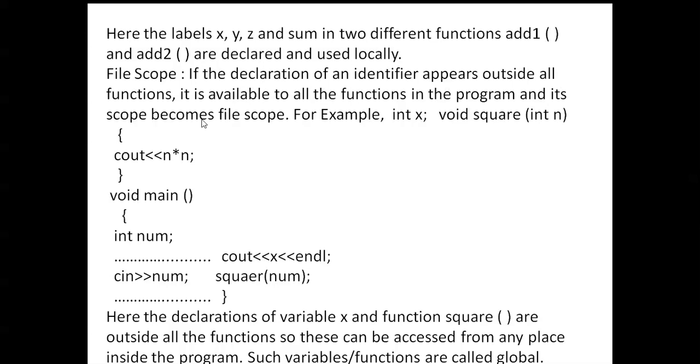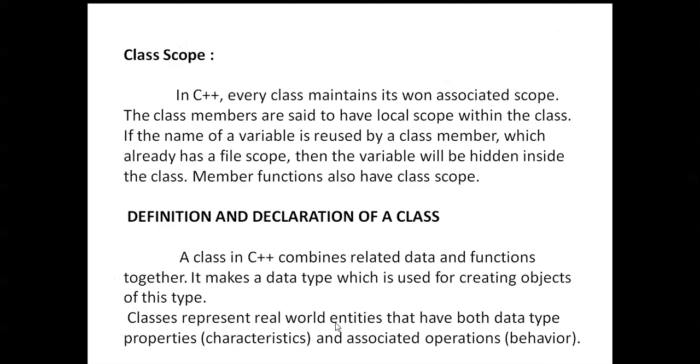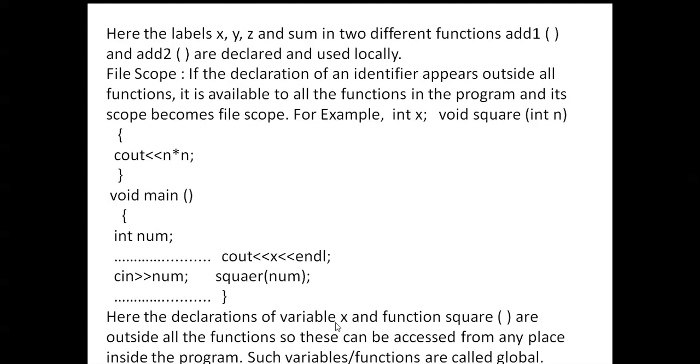For example, int x; void square(int it); then cout the square of it. Here the declaration of variable x and function square are outside all the functions, so these can be accessed from any place inside the program. Declarations outside of the functions are called global declarations.